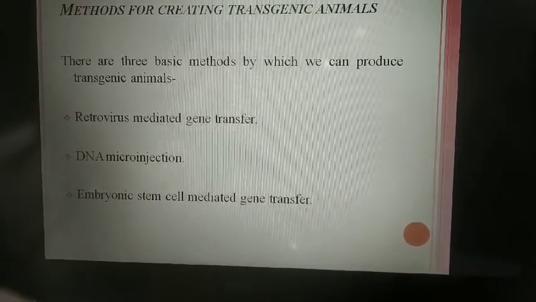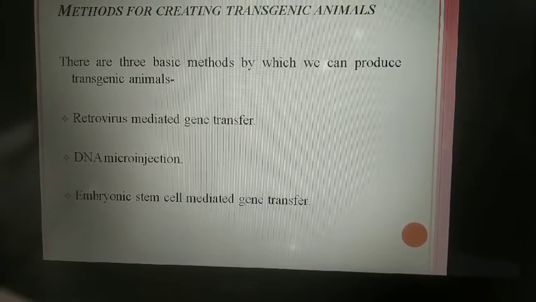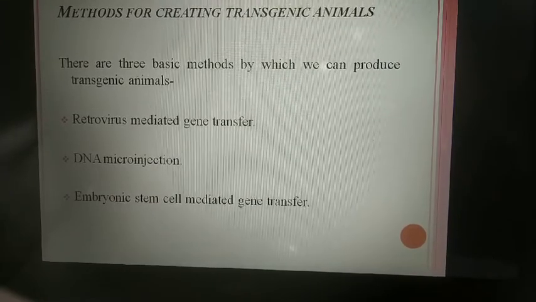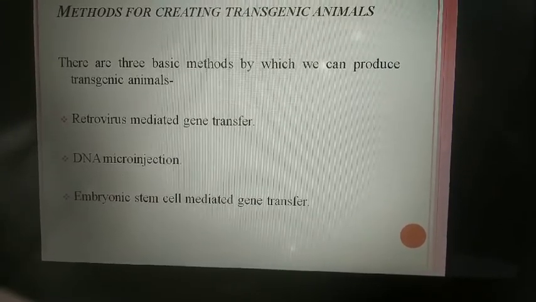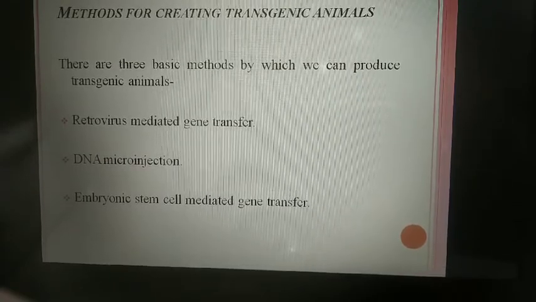Methods for creating transgenic animals. These are the three basic methods by which we can produce transgenic animals. First one is retrovirus mediated gene transfer. Next one is DNA microinjection. Third one is embryonic stem cell mediated gene transfer.